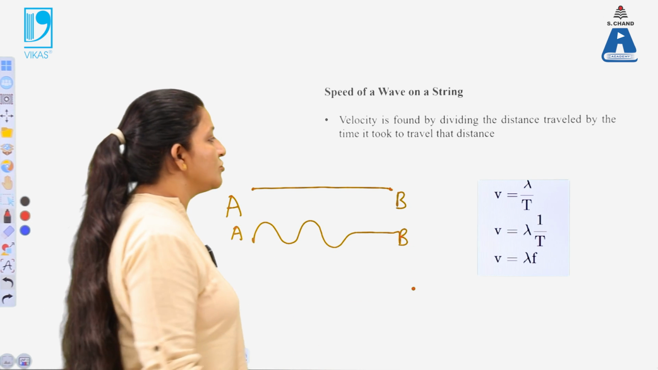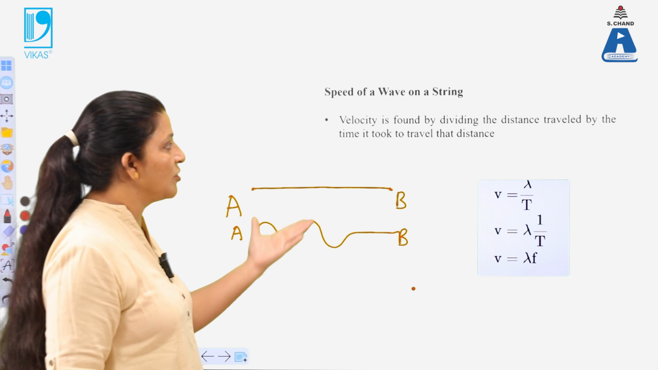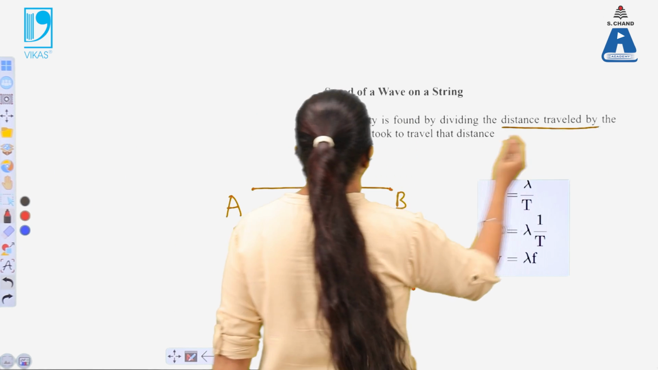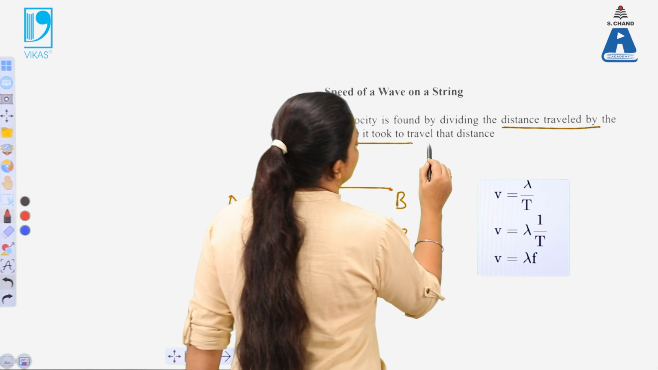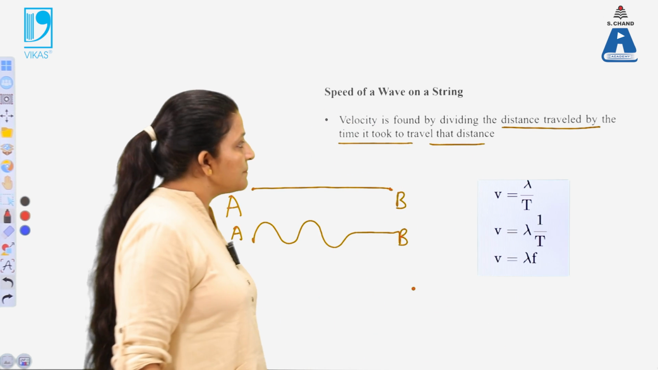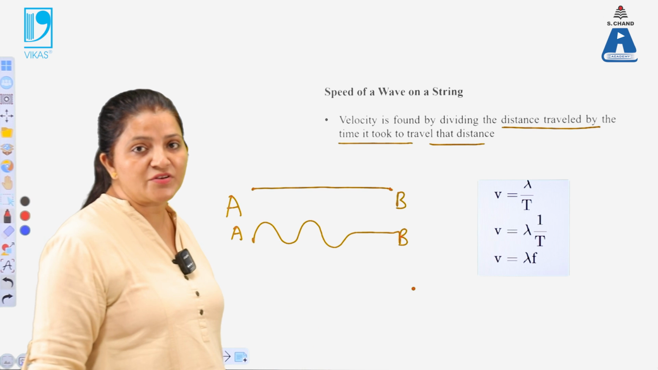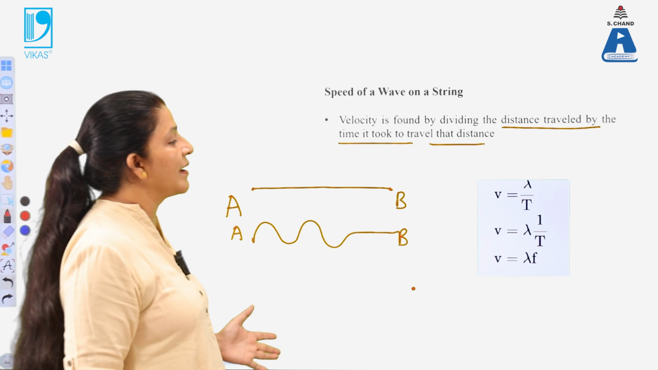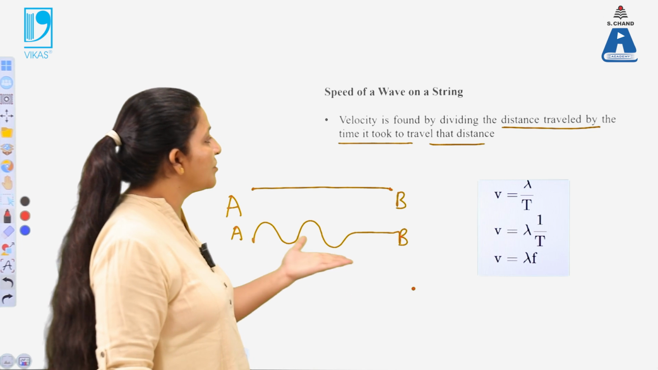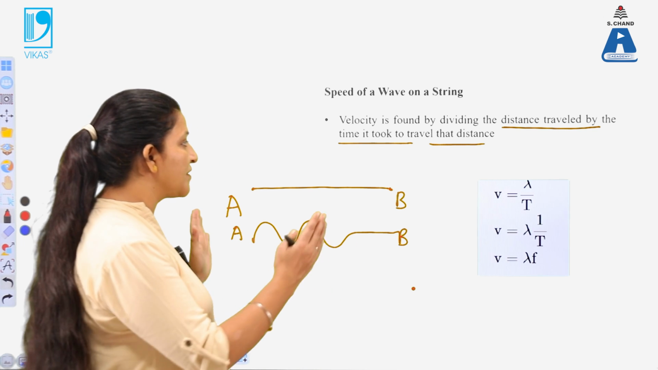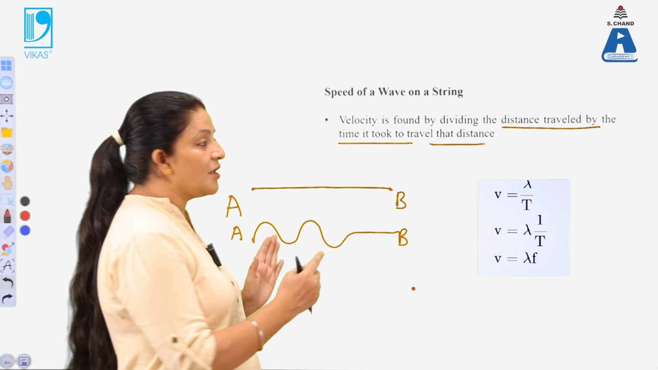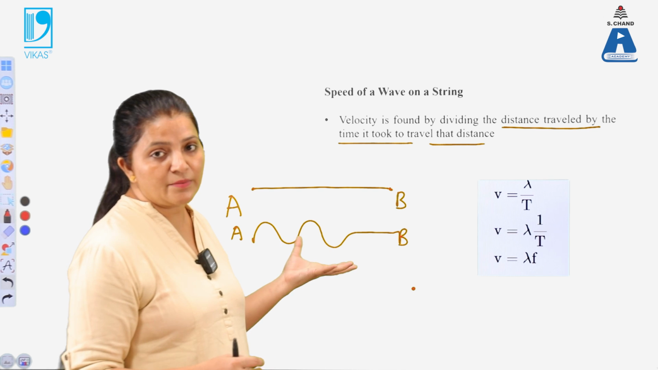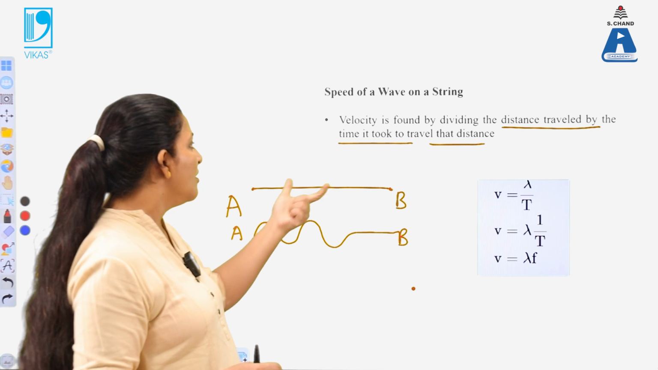Generally we know that velocity can be defined as the distance traveled by the wave per unit time. That means speed is defined as the distance traveled divided by the time it took to travel that distance. We fix the distance, and the time taken to cover that distance, and dividing these two we get the velocity.